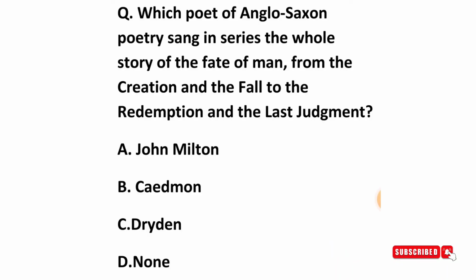Next question is, which poet of Anglo-Saxon poetry sang in series the whole story of the fate of man, from the creation and the fall to the redemption and the last judgment? Here the right answer is Caedmon. Caedmon was called the Anglo-Saxon Milton because, like Milton, he talks about creation and the fall of man, redemption and the last judgment.